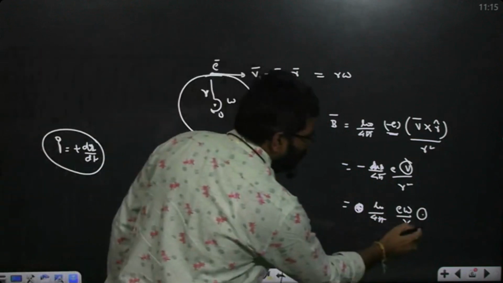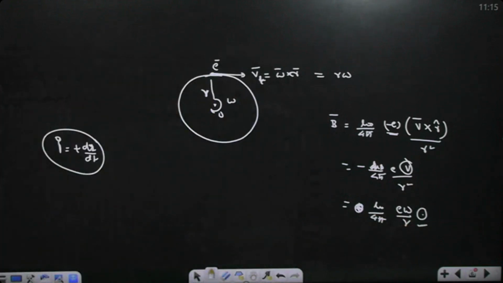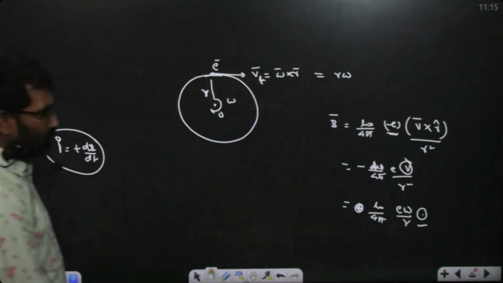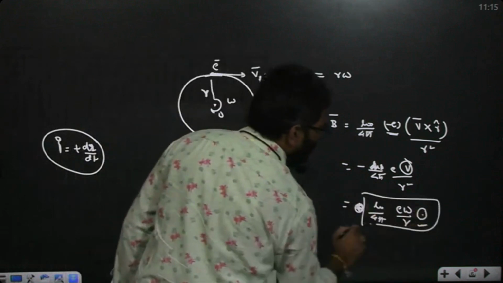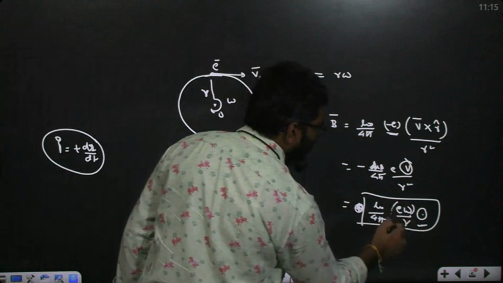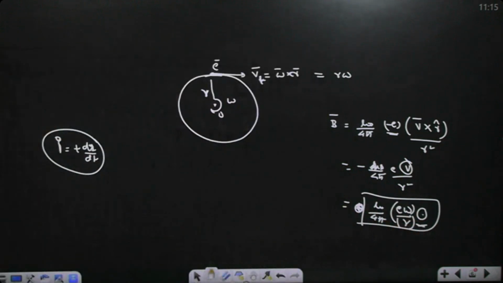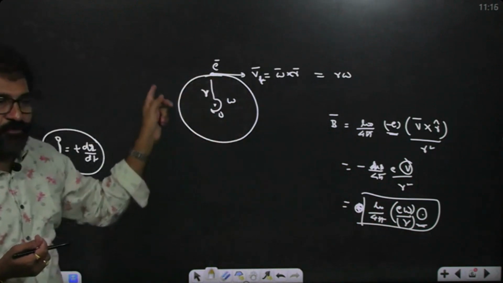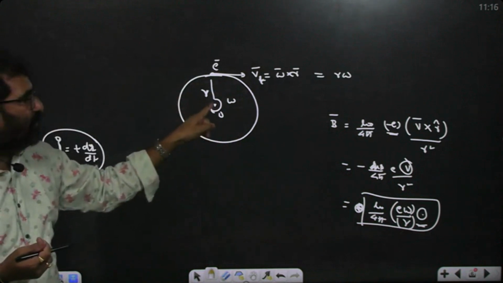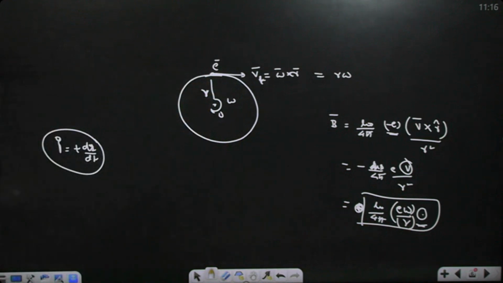Just when you show like this, it is nothing but vector. No need to write x jacob, y jacob like that. So this is mu naught by 4 pi into E into charge of electron into omega by R. This is what I'm saying. So whenever charge is moving, definitely it will produce magnetic field at any point. Luckily, this electron is moving in such a path uniformly. So magnetic field created by this moving electron at center is mu naught by 4 pi E omega by R.